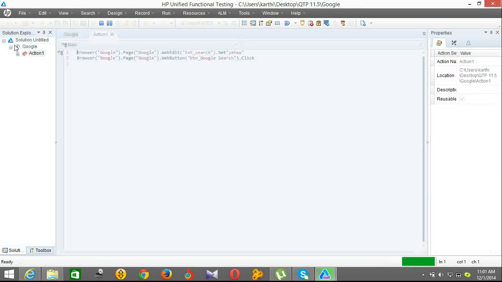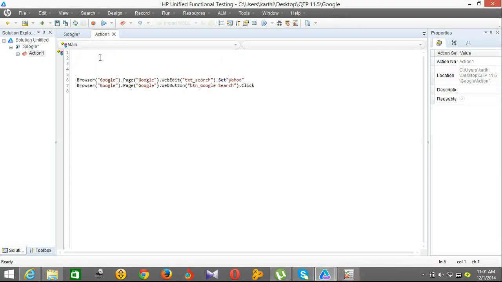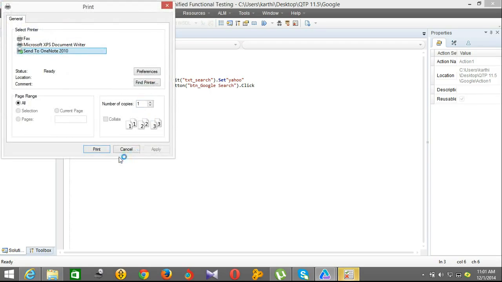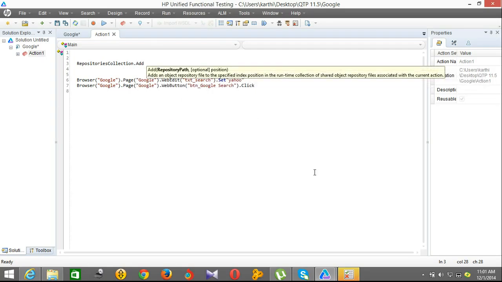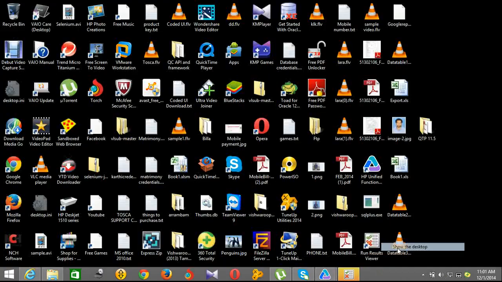So I have stopped. What we have exported is called a shared object repository. I am going to import that object repository at runtime to use it in the script. So what we have to do is use repository collection. Press Ctrl space, it will show the auto completion. After Ctrl space, type dot add, and give the path of the repository.